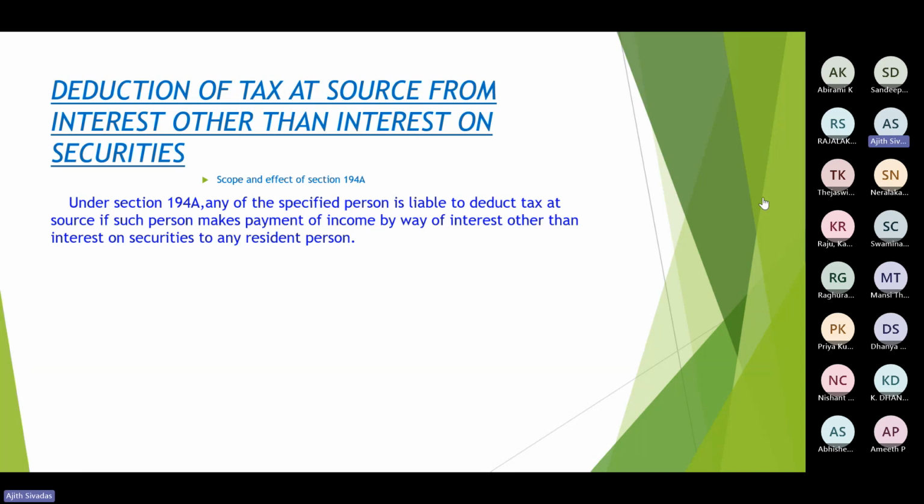So other than individual and HUF, in case of a firm, company, etc., there are no such turnover limits. Everyone would be obliged to deduct TDS under this section 194A. Hope I am clear.